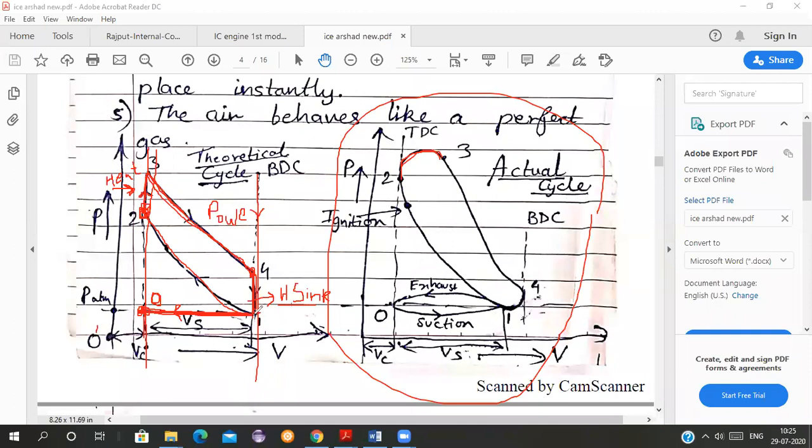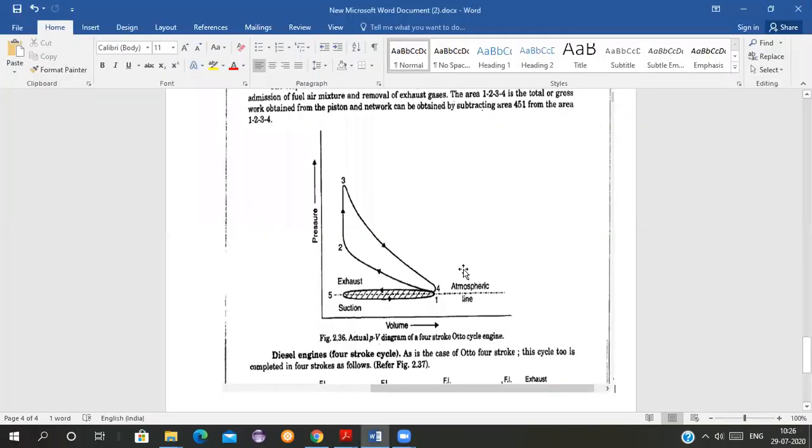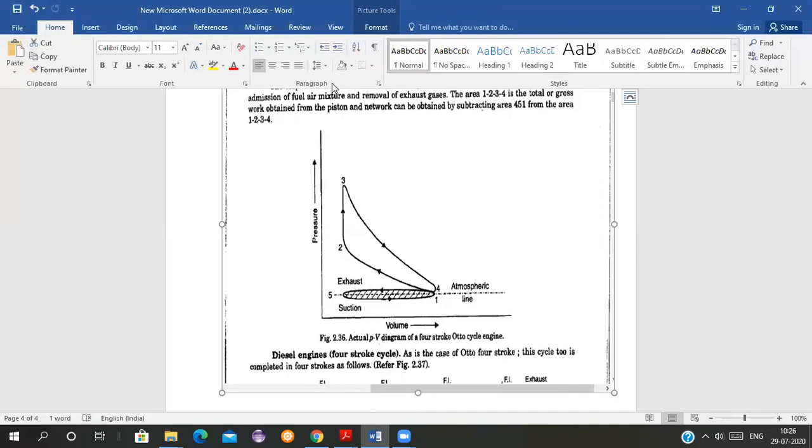But see, when I compare it with the actual cycle, here is the actual cycle. When I am comparing it with this actual cycle, where I am considering the whole air fuel mixture and all, I will show you it with a different diagram. See here, all of you. This is your actual PV diagram. So just focus here.